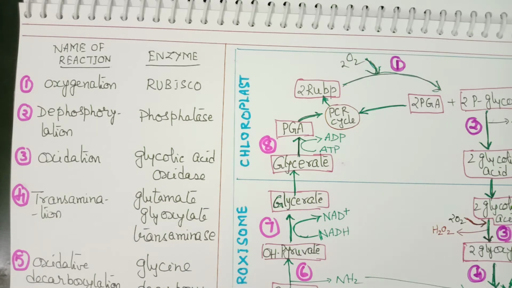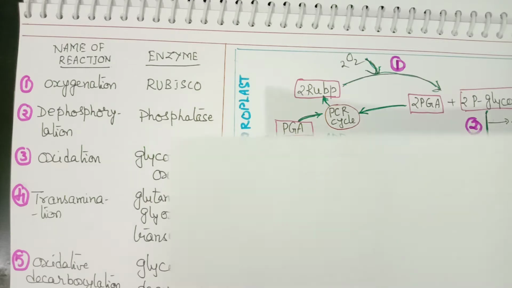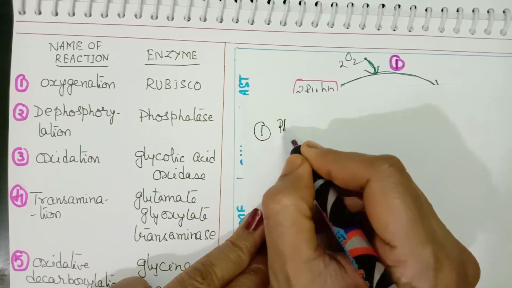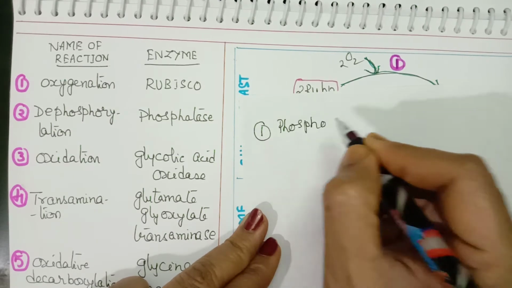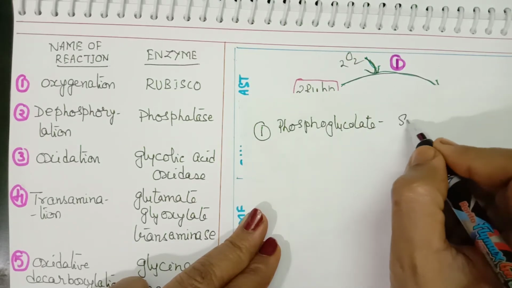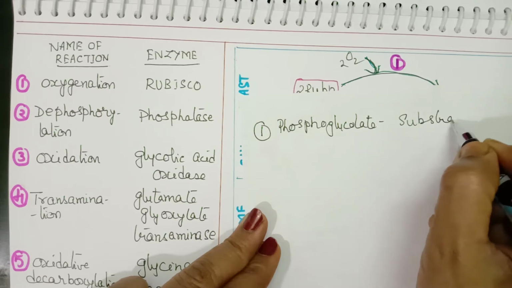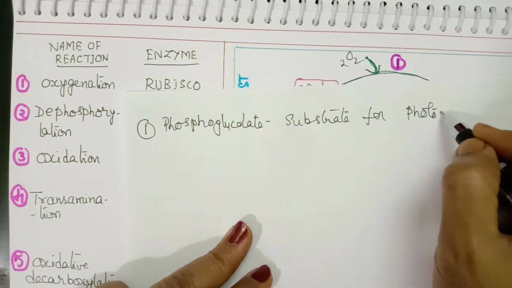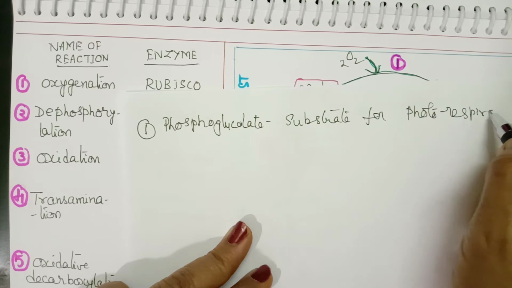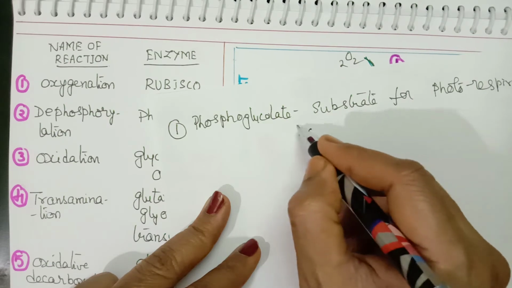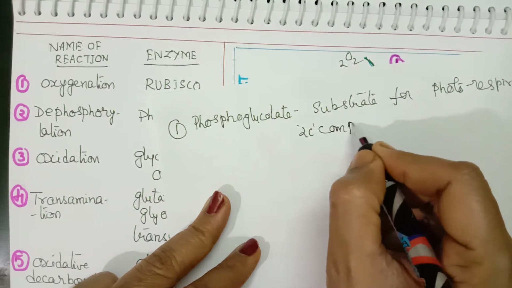This phosphoglycolic acid is very, very important, children. I will write it here separately as points. This phosphoglycolate is considered the substrate for photorespiration, and it is a 2-carbon compound.